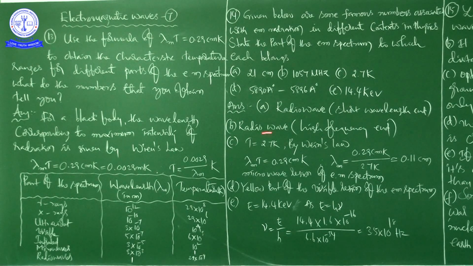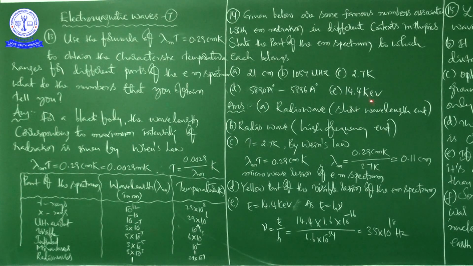5890 angstrom unit to 5896 angstrom unit. This particular range corresponds to the yellow part of the visible region of the electromagnetic spectrum. Yellow part, because the visible region has different colors, that is, different wavelengths. So 5890 angstrom unit to 5896 angstrom unit corresponds to the yellow part of the visible region. Next E, 14.4 kilo electron volt.